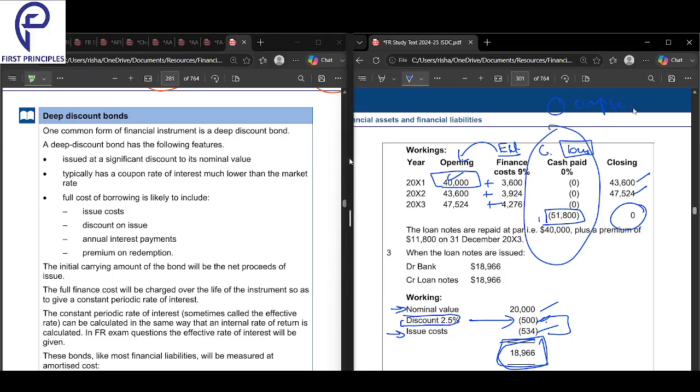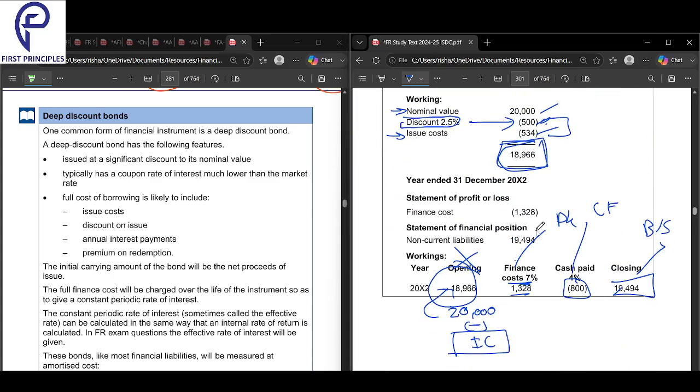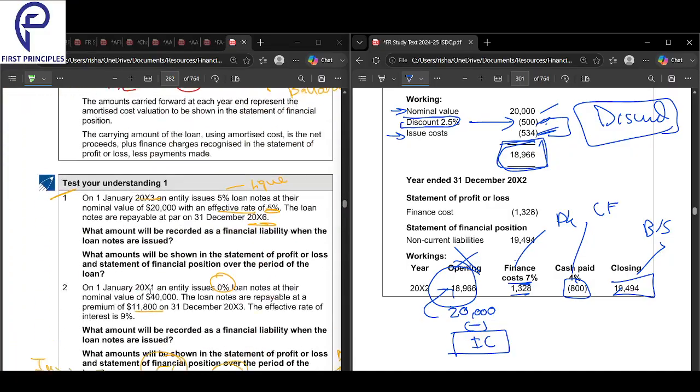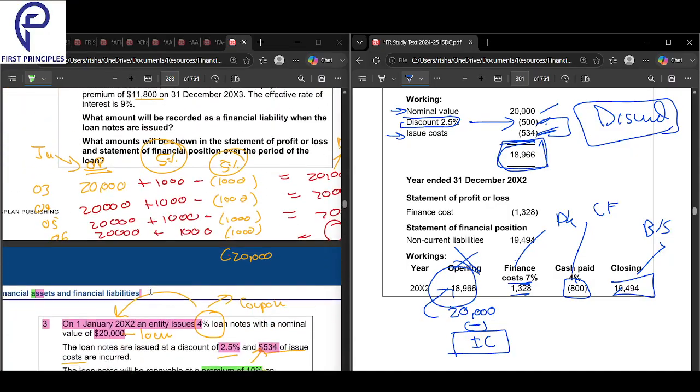Zero coupon also now you know how to do. And now discount bond also you know how to do, how to do with the discount. Just in one place you have to subtract. That's all. Zero coupon, also discount, issue cost also, you know now how to treat. All the sums I've done. Clear, buddy? Yes.